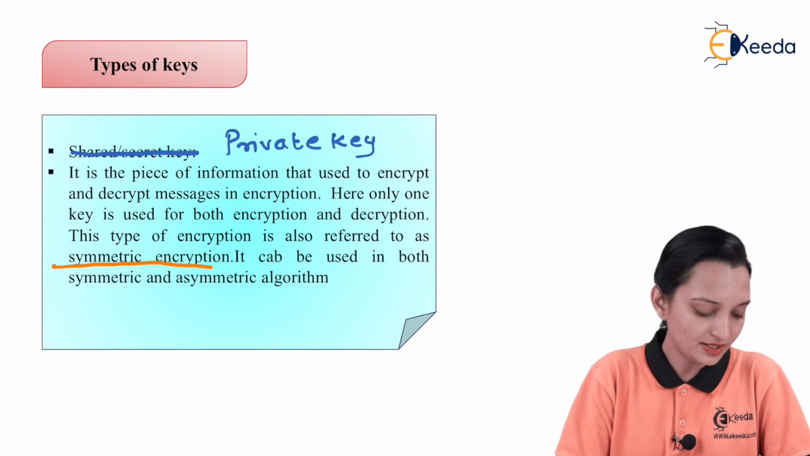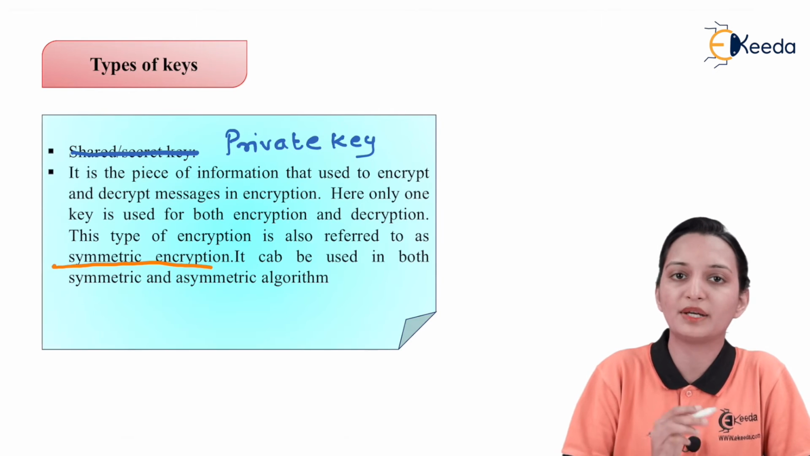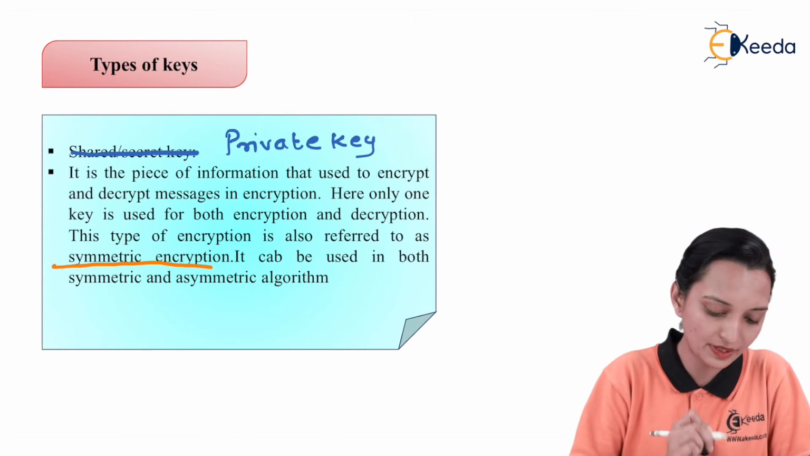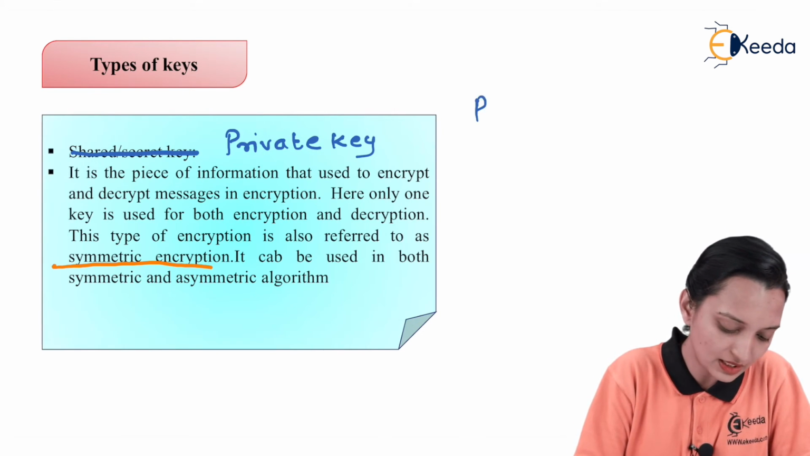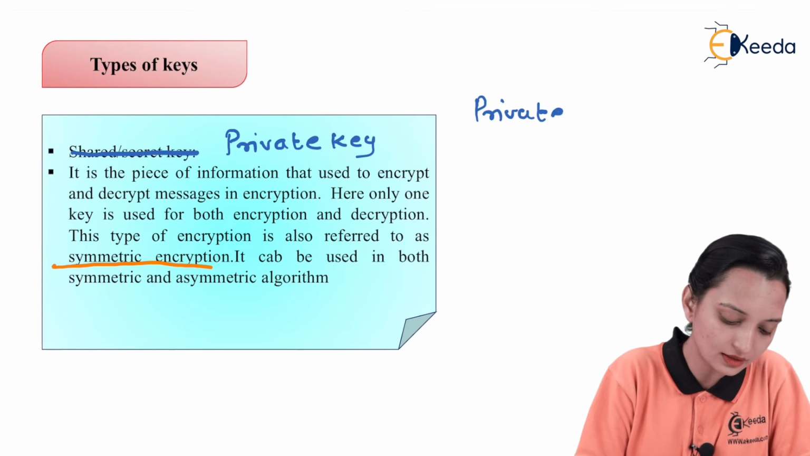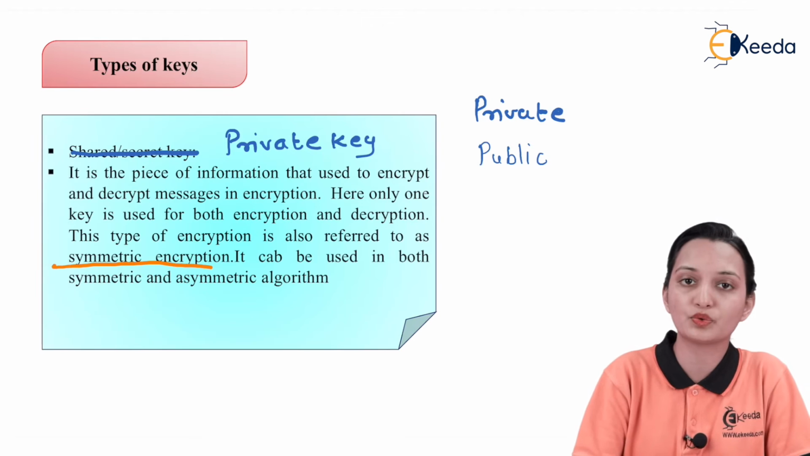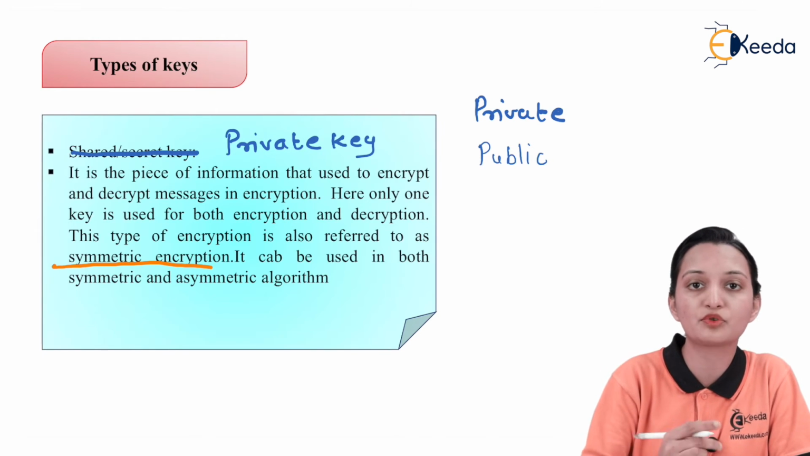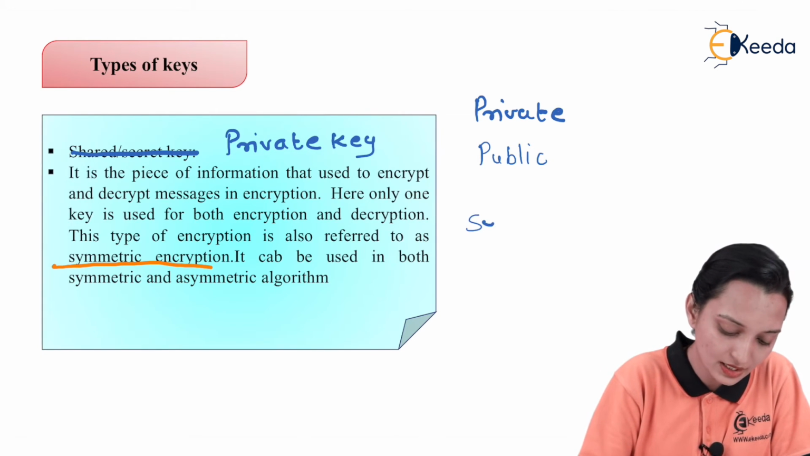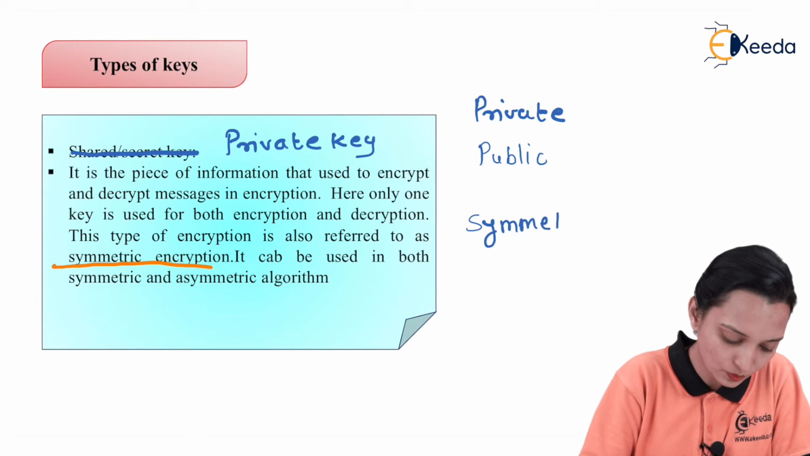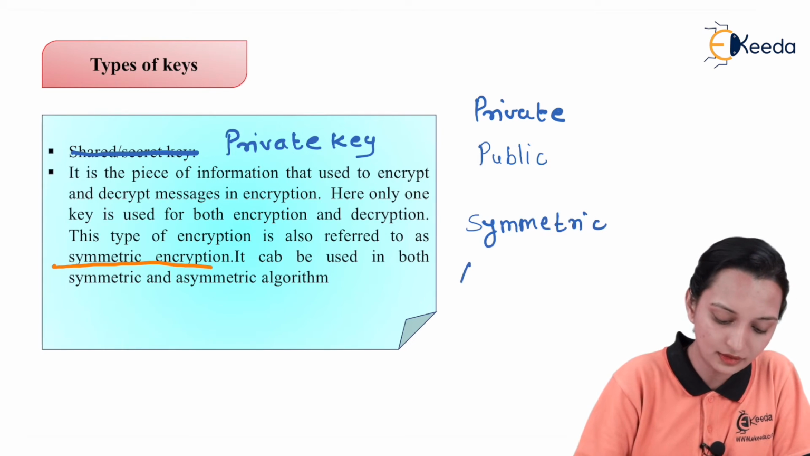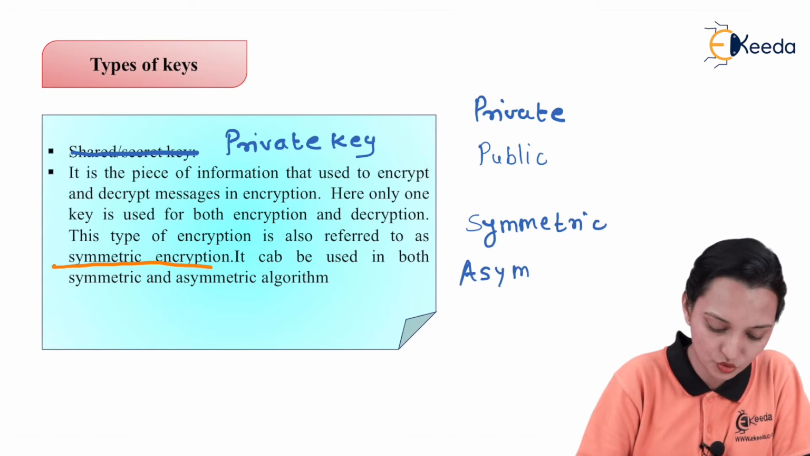So the next topic is types of keys. There are basically two main types of keys present in cryptography. One is the private key and the other is the public key. These keys are used for two types of encryption algorithm. These are known as the symmetric encryption algorithm and asymmetric encryption.